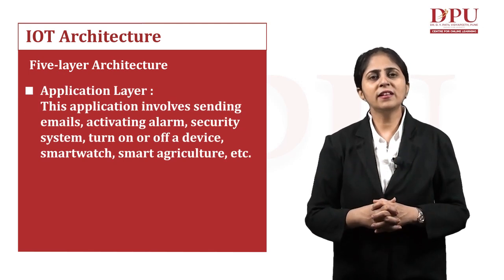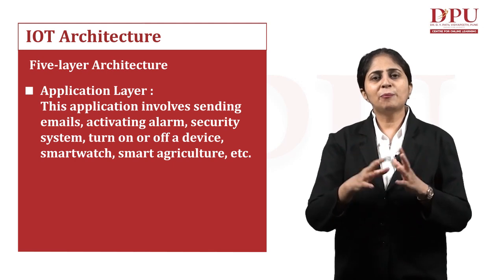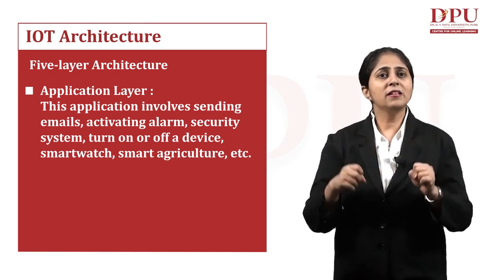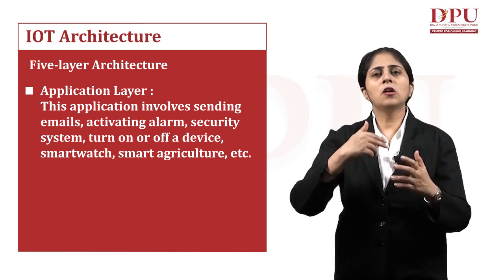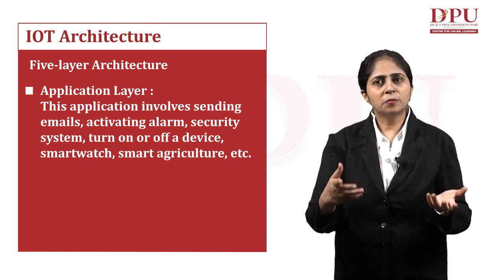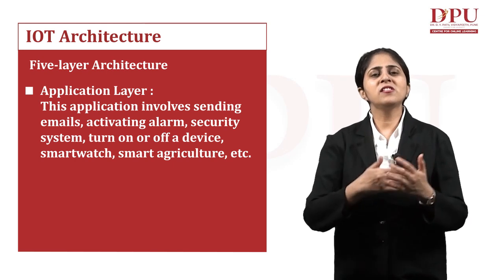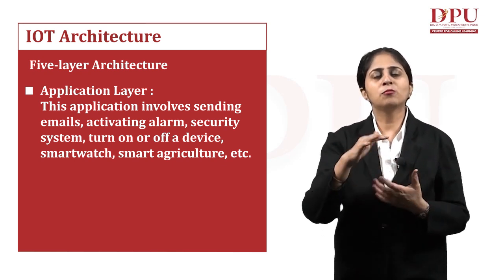Then the next layer is the application layer. This application layer involves sending emails, activating alarms and security systems, turning a device on or off, the smartwatch, smart agriculture, etc. Suppose with the help of Alexa we have switched off the light.